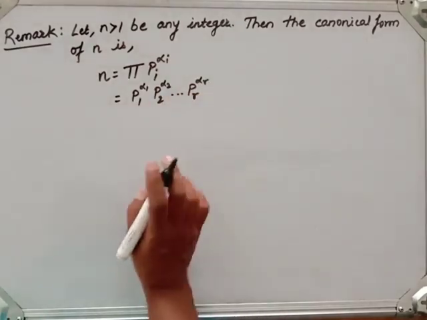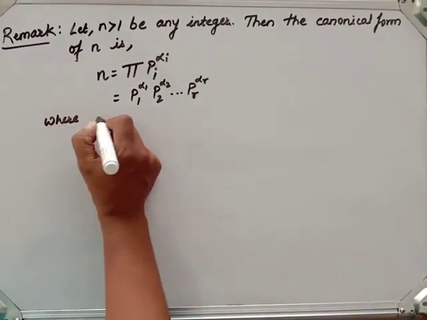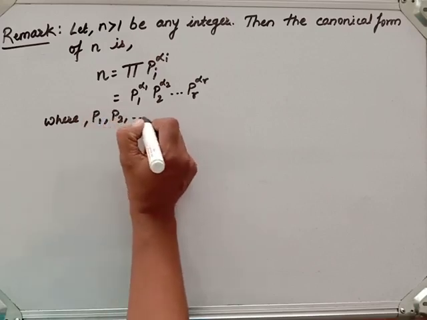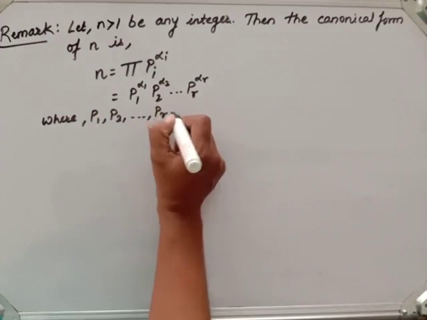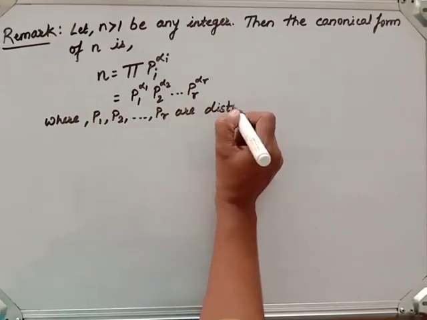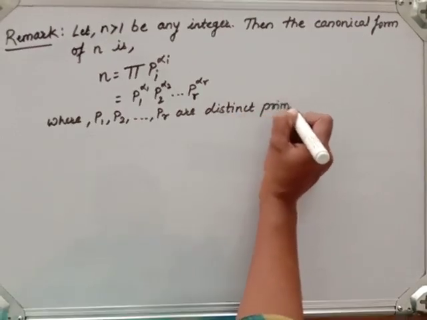Suppose r primes are there, where p1, p2 and so on up to pr are distinct prime numbers.